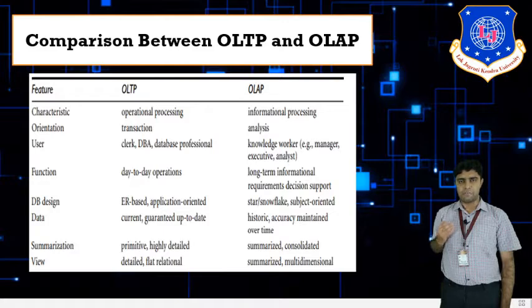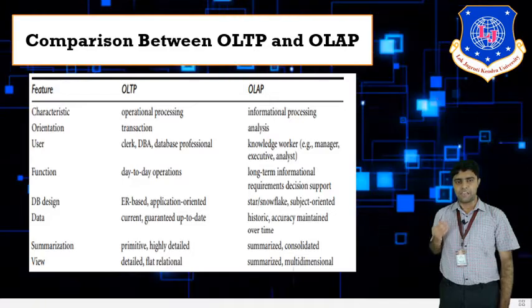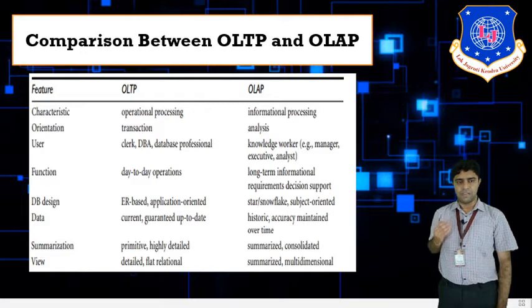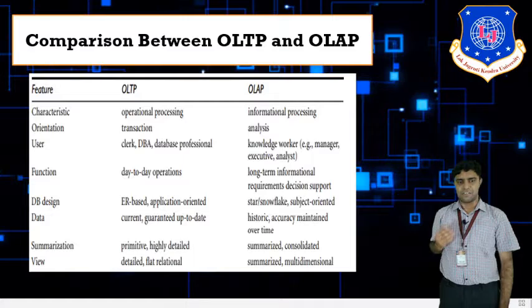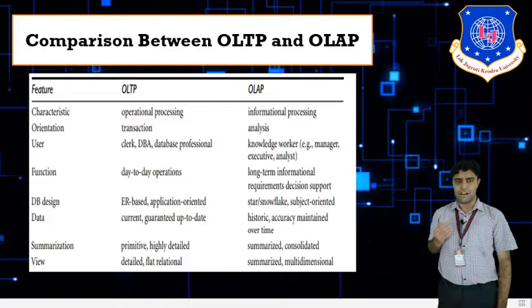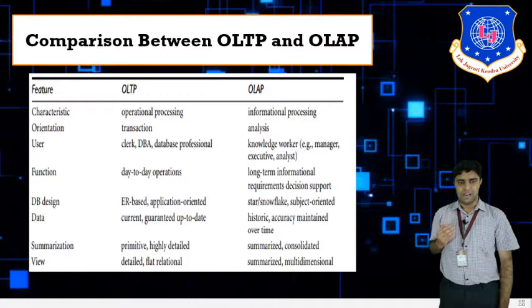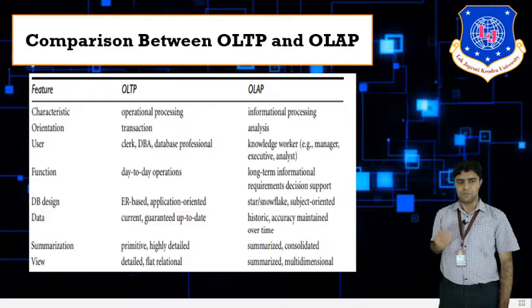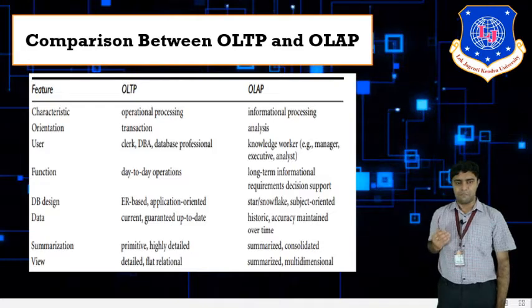Functions in OLTP, that is online transaction processing: day to day operations are done, whereas in online analytical processing long term informational requirements and decision support are handled. In database design, OLTP is ER based, that is entity relationship based, and application oriented. In online analytical processing, star and snowflake schema and subject oriented design are used. For data, OLTP uses current, guaranteed up to date data. In OLAP, historic, accuracy maintained data is used.